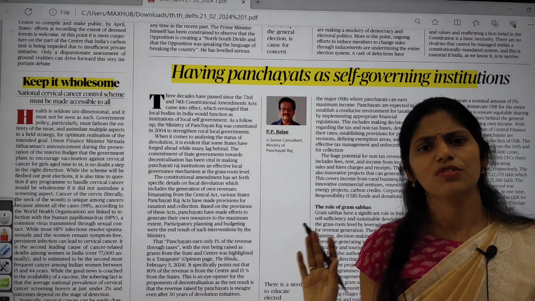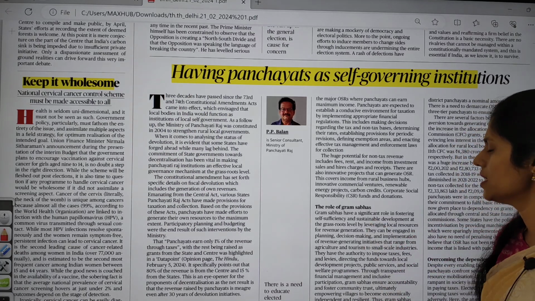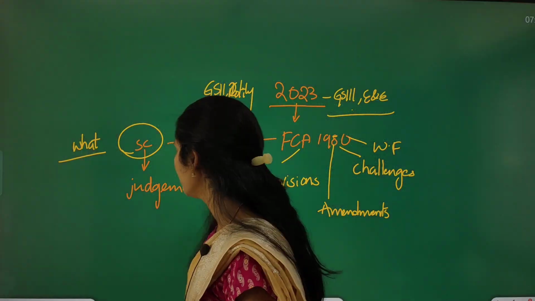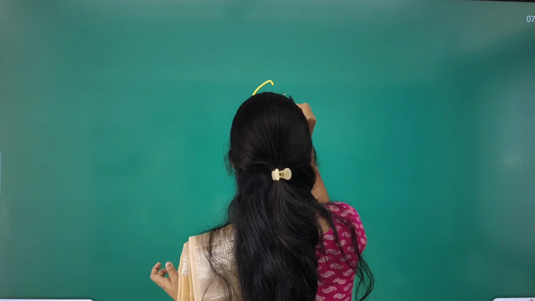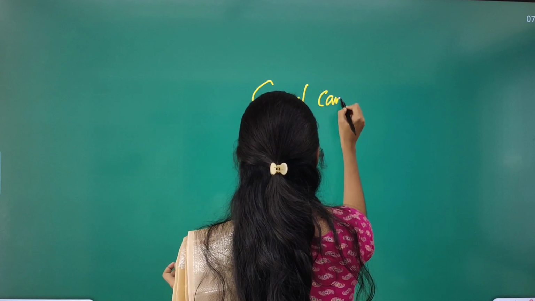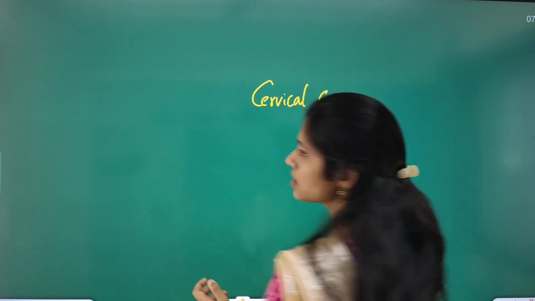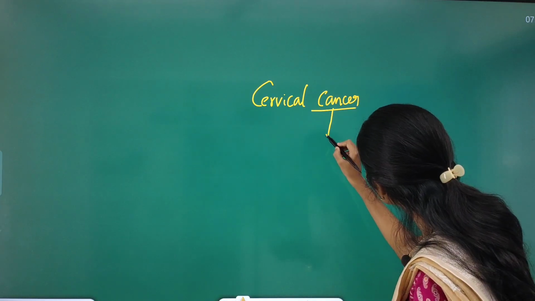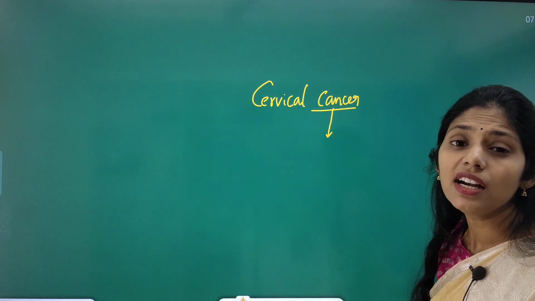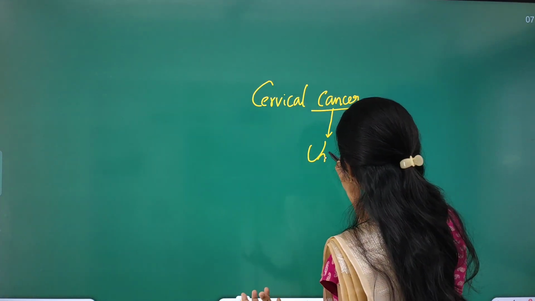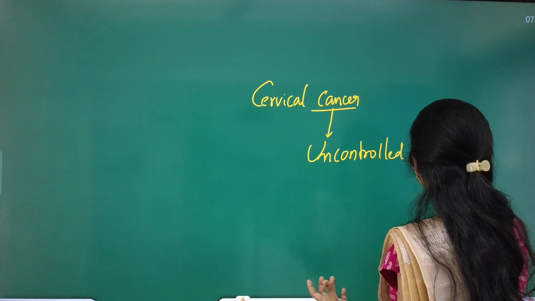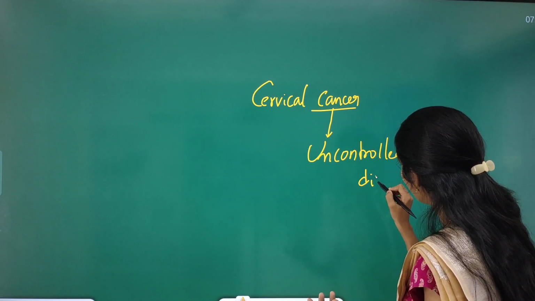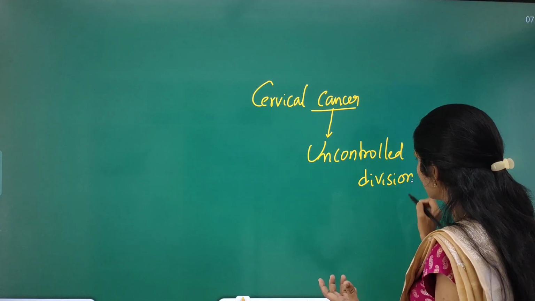We have discussed this topic a number of times, and it is of utmost importance. So I will give you the dimension and make you understand what this cancer concept is about. It is talking about cervical cancer, right? So what is this cancer? In this cancer there will be uncontrolled cell division. This is the concept. We can say uncontrolled cell division is happening.